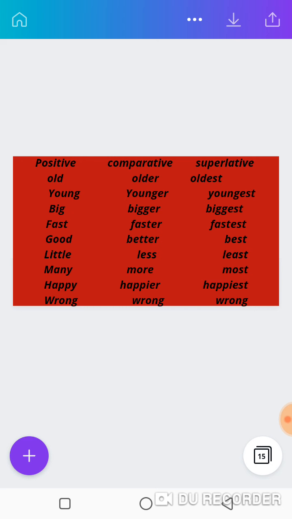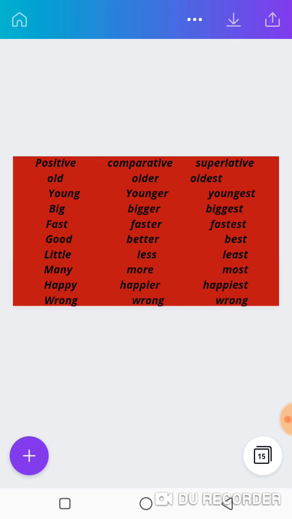Good, better, best. I shall never rest until my good is better and my better best. Do you know the song? Good. So it is good, better, best, not good, gooder, goodest. Are we clear? Little, less, least, not little, littler, littlest. Are we clear? Little, less, least. Many, more, most. Happy, happier, happiest. Wrong, wrong, wrong. You can see I did not change anything in that wrong. So this is where I told us that the positive is used to do what?